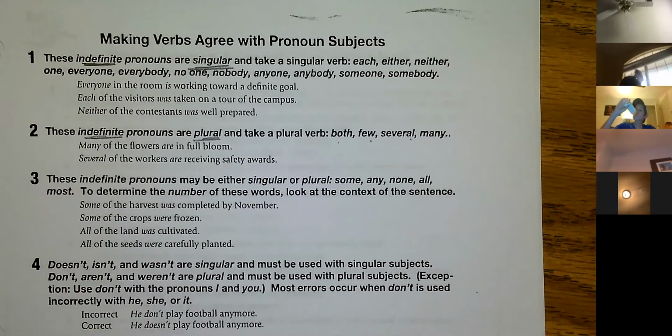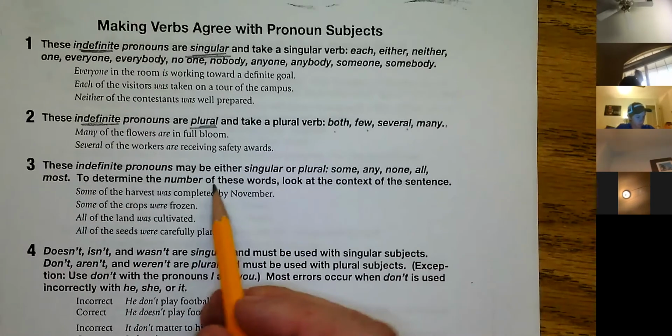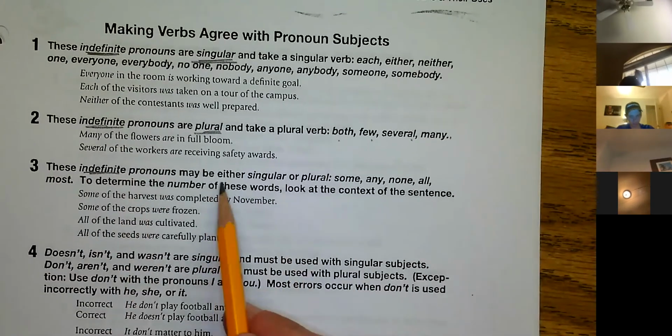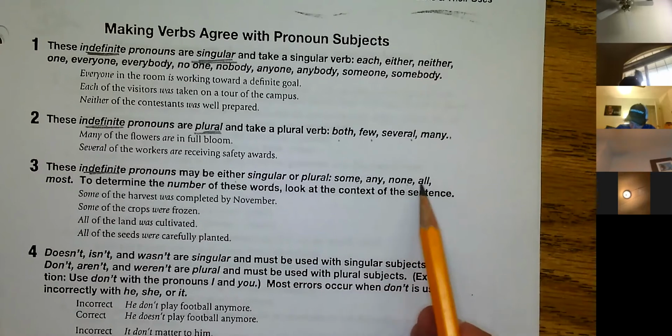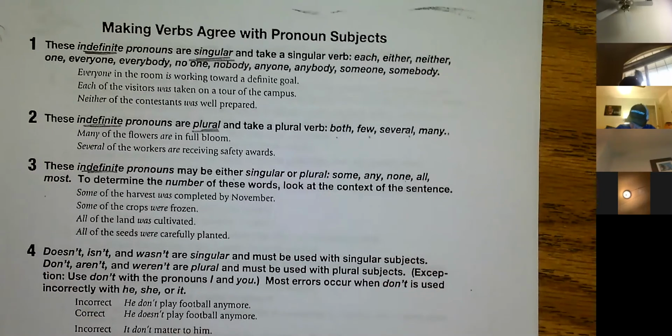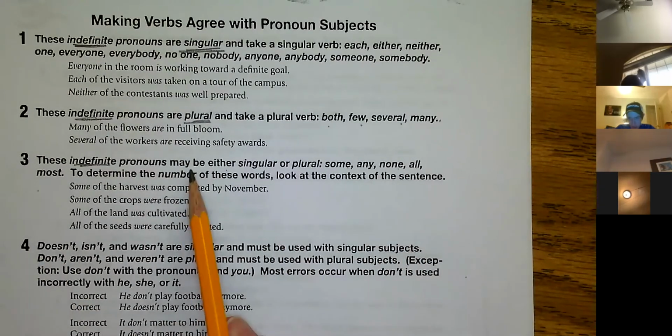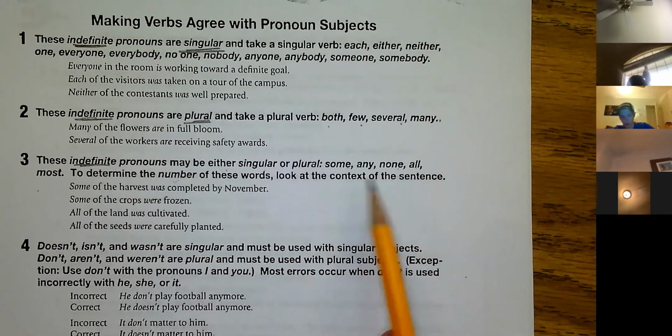And then there are a few indefinites in this next section that can be either singular or plural. It just depends on how they're being used. So some, any, none, all, and most can be either one. To determine whether they're singular or plural, look at the context of the sentence.